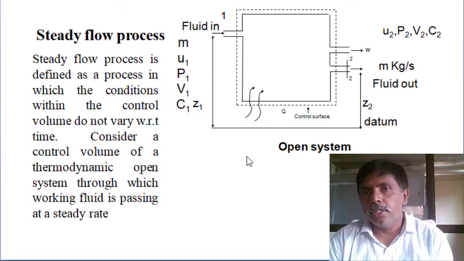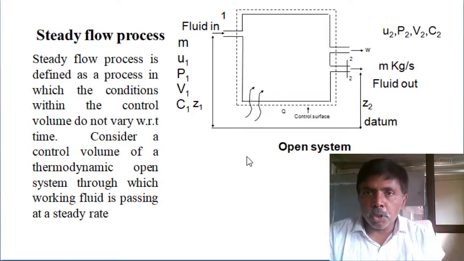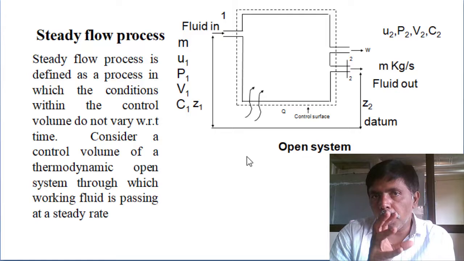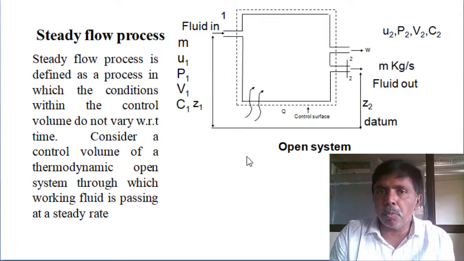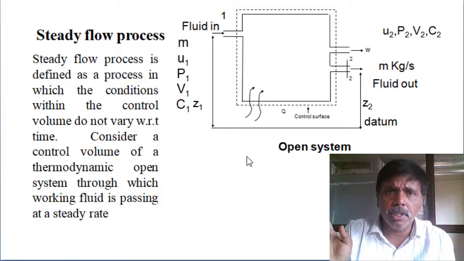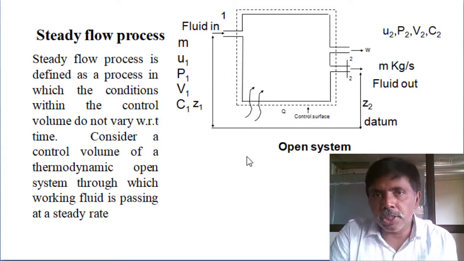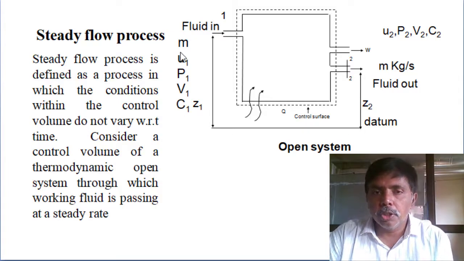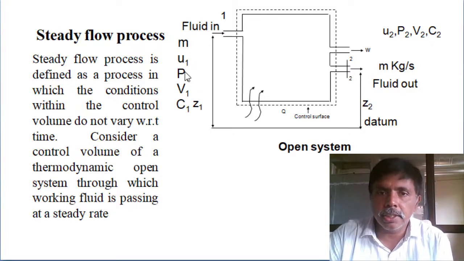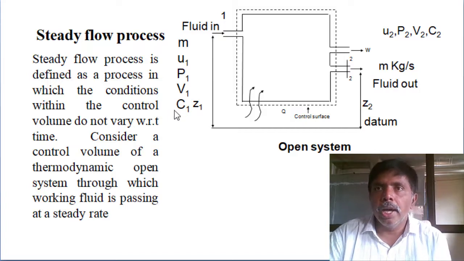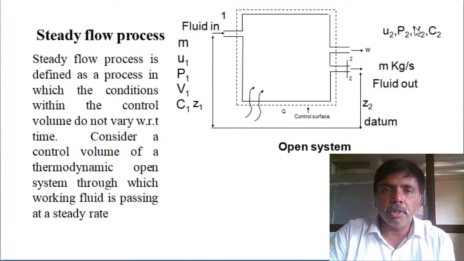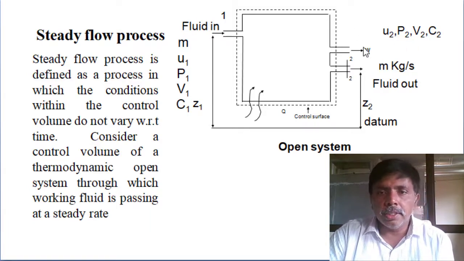These are already discussed. So we are applying now first law of thermodynamics for flow process, but in thermodynamics we are dealing with steady flow. The property with respect to time is not changing in power plants or refrigerators. Any system in thermodynamics, it's steady. So we are dealing with only steady. So now I am applying steady flow process, first law of thermodynamics. With mass, some energy is entering. So the mass has some internal energy, some pressure, some volume, some velocity, some altitude. Next, the leaving mass also has some internal energy, some pressure, some volume, and it is performing some work.